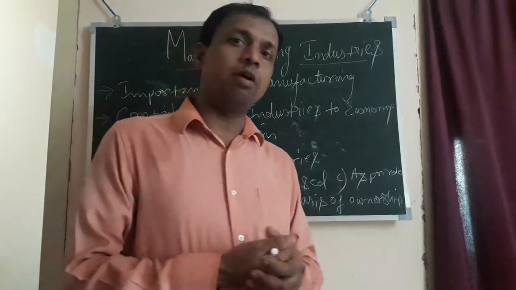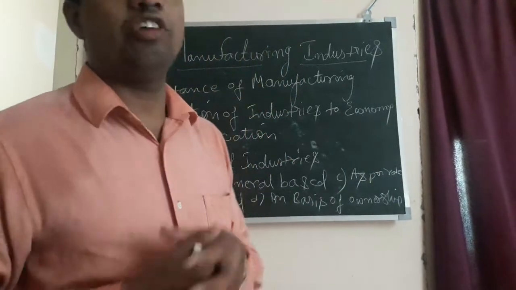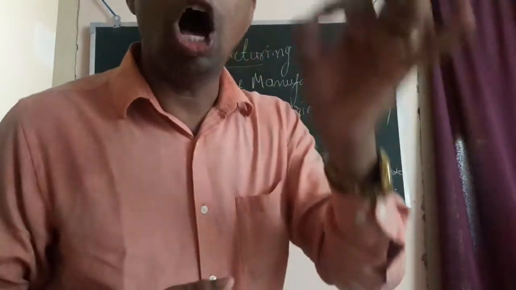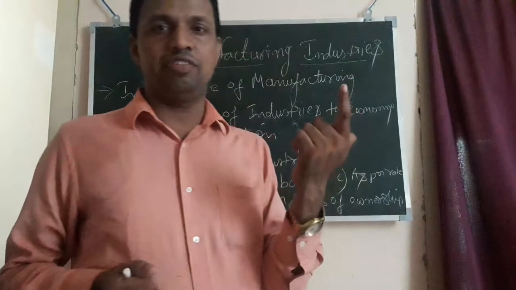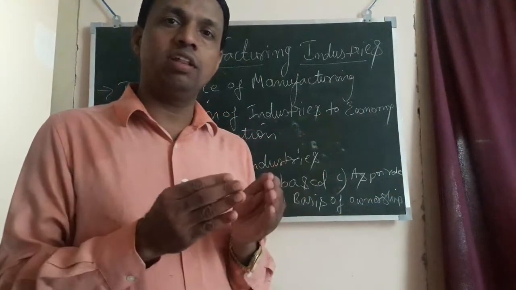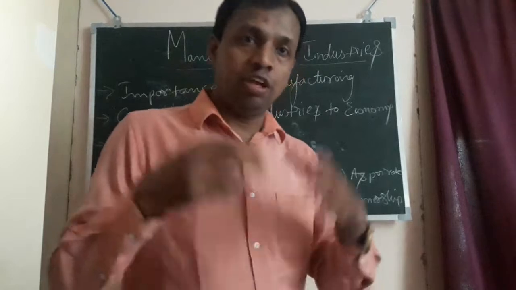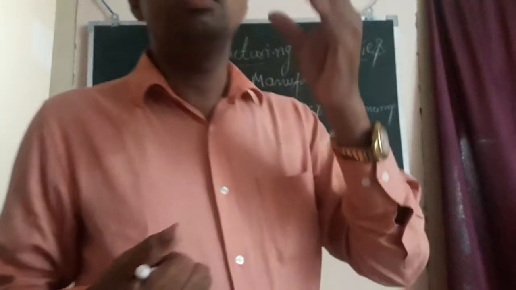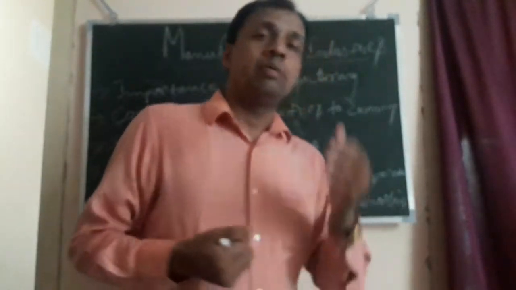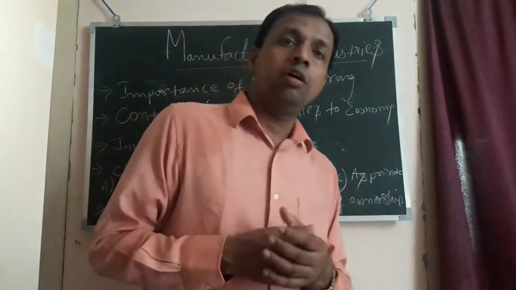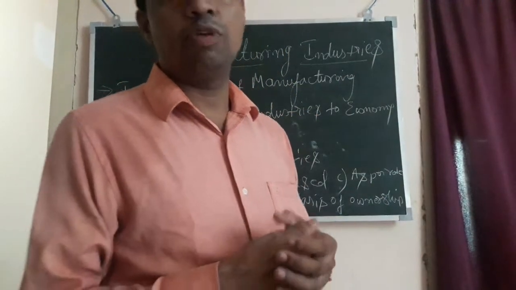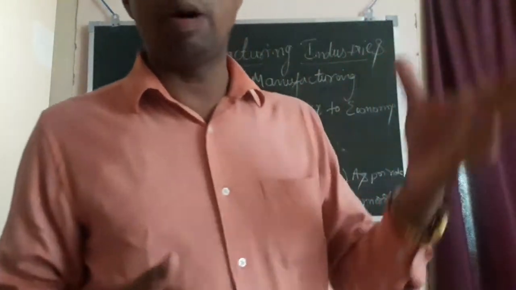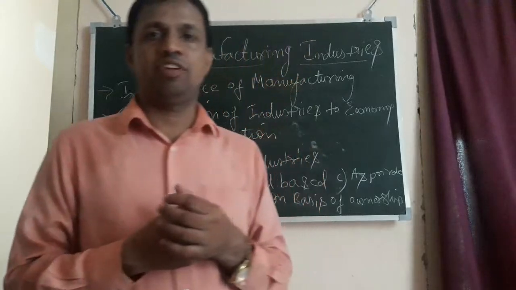Next, coming to the private sector. Private sector industries are those industries which are owned by an individual or a group of individuals, maybe a single person or a group of individuals coming together, having shareholders and establishing an industry. The best examples of private industries are Reliance, Mukesh Ambani, Tata, Mahindra, Adani Group of Industries. These all come under private sector industries.